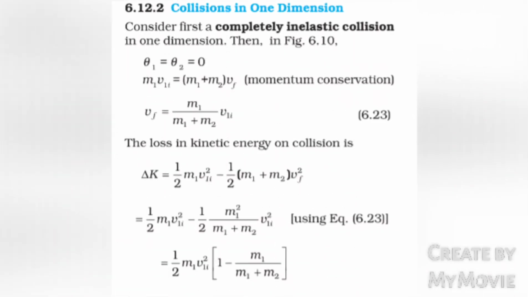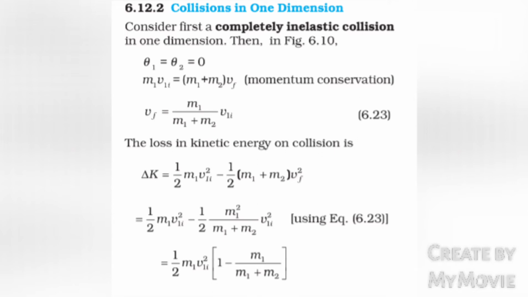Collisions in one dimension. Consider first a completely inelastic collision in one dimension. Then in figure 6.10, theta 1 equals theta 2 equals 0. Momentum conservation: m1 into v1I equals (m1 plus m2) into vf. Vf equals m1 by (m1 plus m2) into v1I.